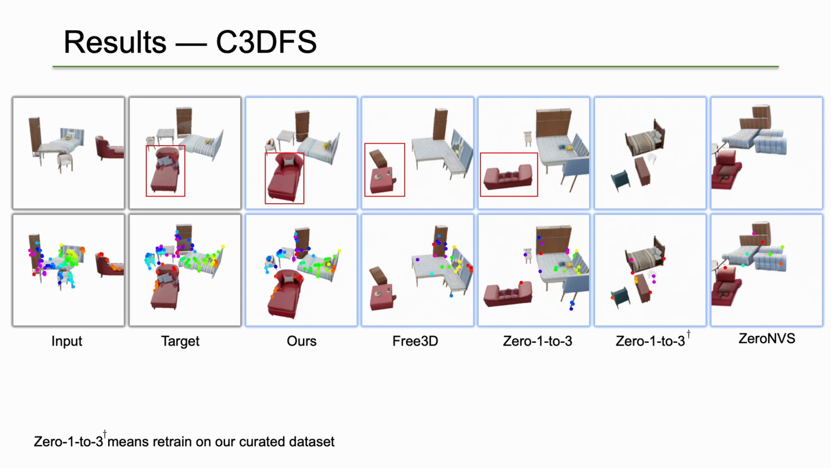We also visualize cross-view matching results. Points of the same color indicate correspondences between the input and target views. We achieve a higher number of matched points with more precise locations.